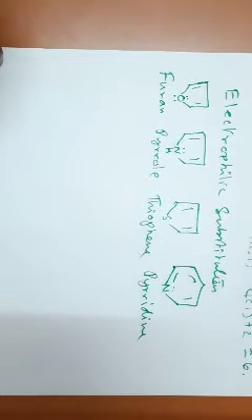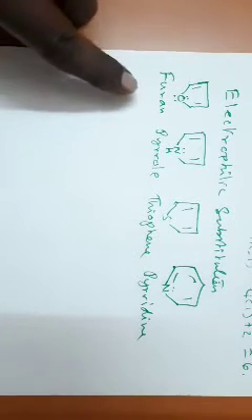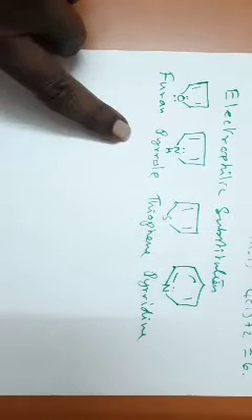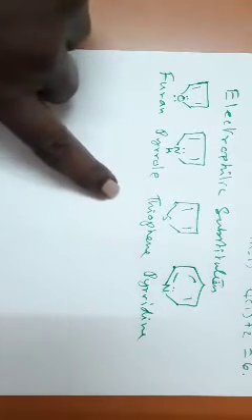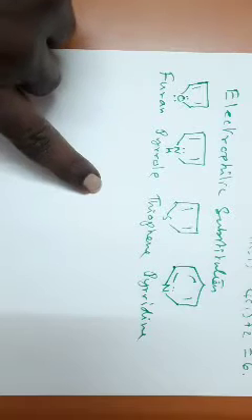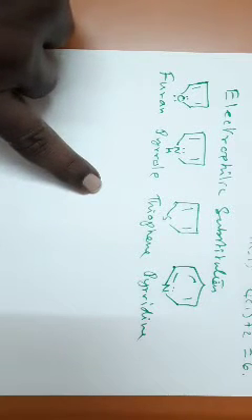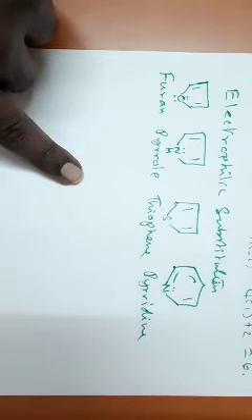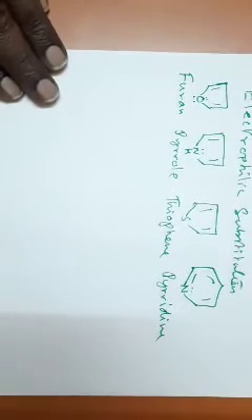So we have the derivatives of these simple 5-membered and 6-membered heterocyclic compounds also. We have benzofuran, benzopyrrole, benzothiophene. We have quinoline, benzene fused with pyridine, quinoline, isoquinoline.